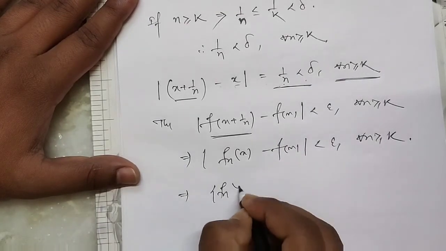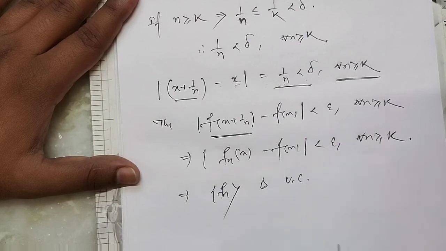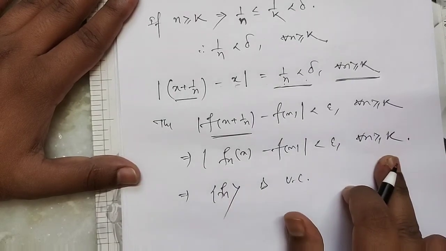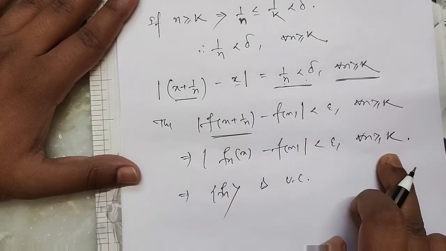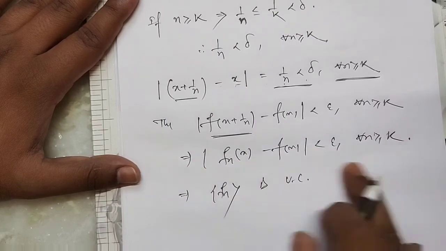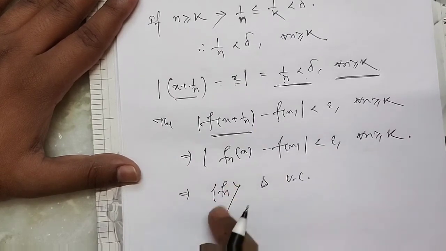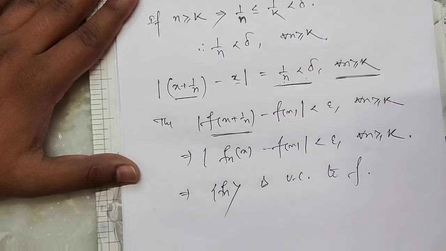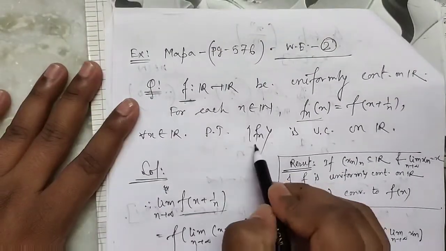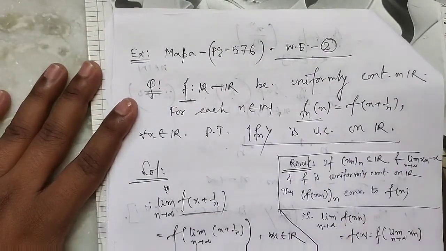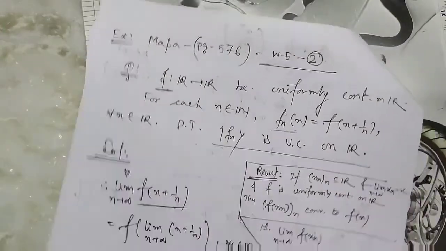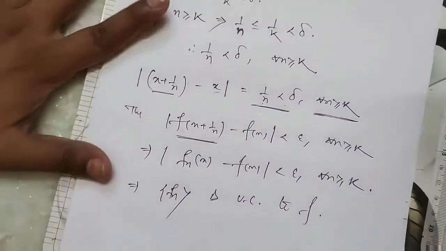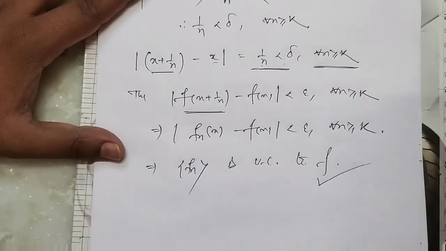So this implies the sequence of functions fn is uniformly convergent. We discussed the definition in previous classes; this is our definition of uniform convergence. So the sequence of functions is uniformly convergent to f. So we have proved the sequence of functions is uniformly convergent on R. Clear? That's it. Thank you.